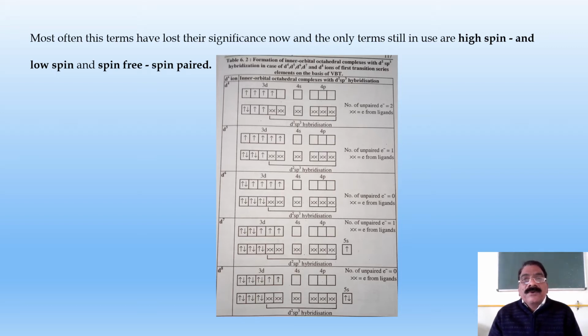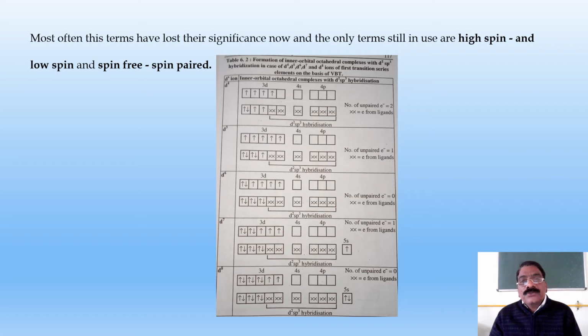See, the formation of inner orbital complexes with d2sp3 hybridization in case of d1, d4, d5, d6, d7 and d8 ions of the first transition series elements on the basis of VBT is shown here. See the ion d4, when it shows the d2sp3 hybridization.